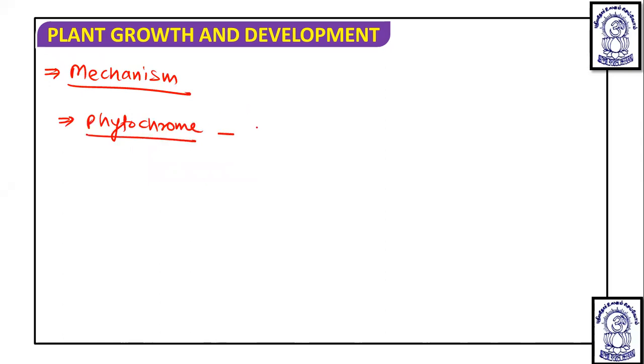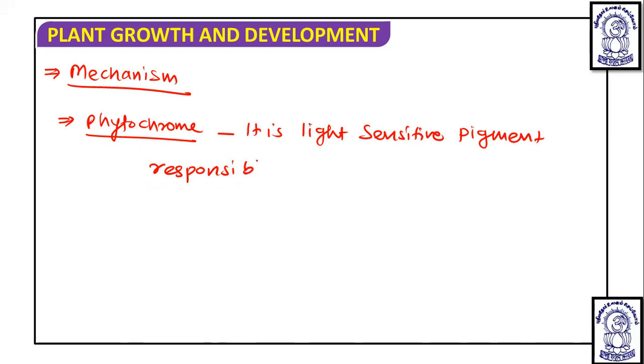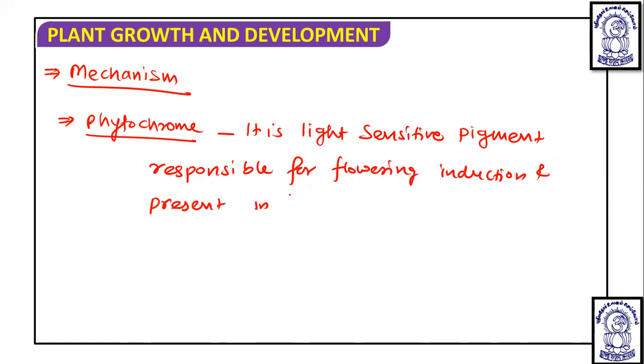And it is known that phytochrome, a light sensitive pigment, is responsible for flowering induction and is present in leaves. Okay, so it is responsible for flowering induction and present in the leaves.